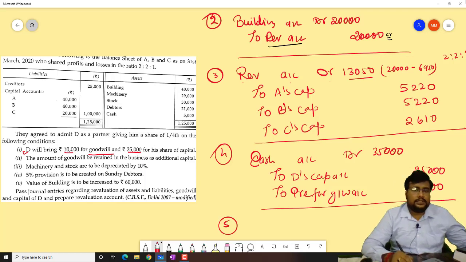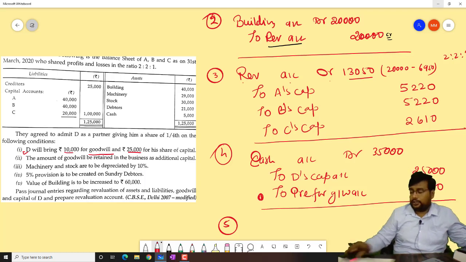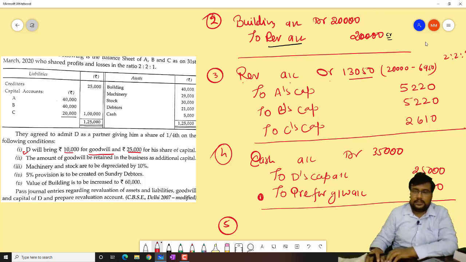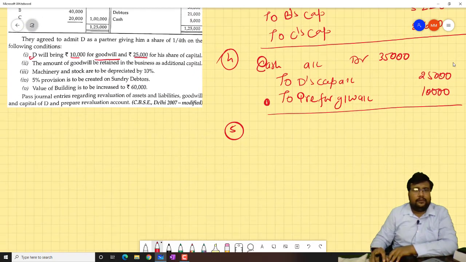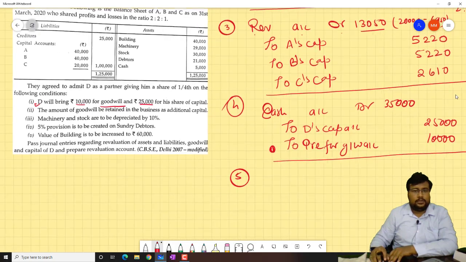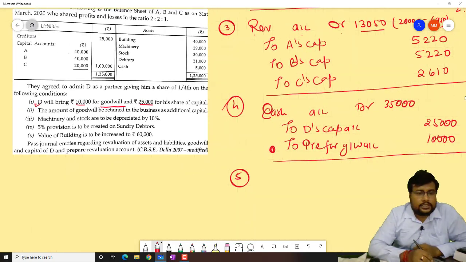And when we pass this entry, we have to distribute the goodwill in the old partners' old ratio. So here also one thing you remember always: whenever the premium for goodwill is distributed, it is distributed in the sacrificing ratio.